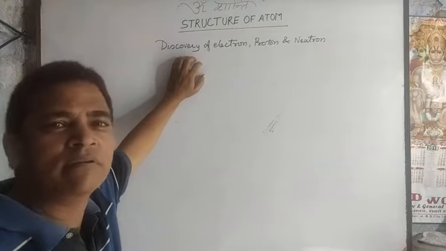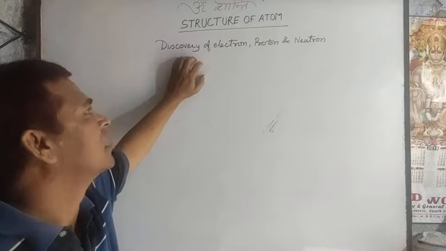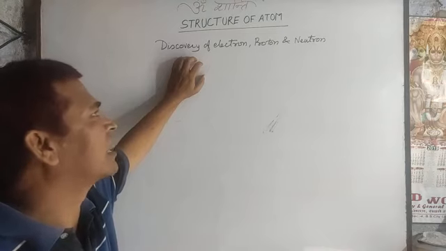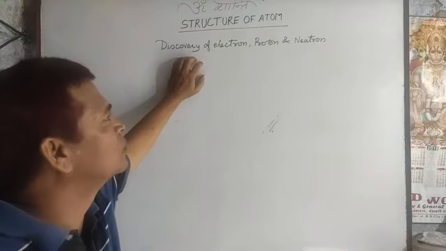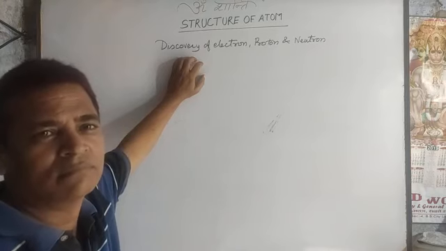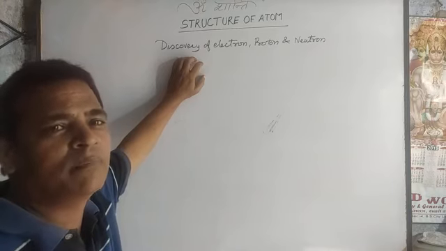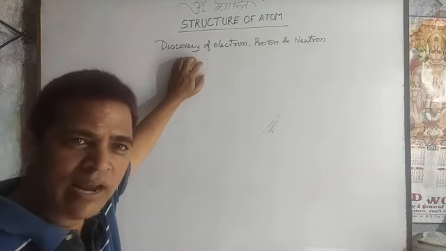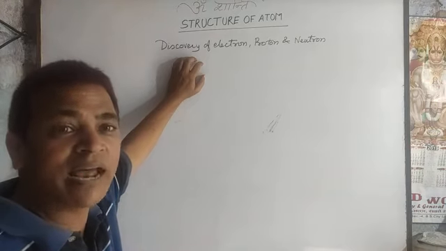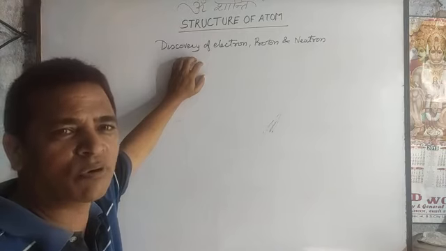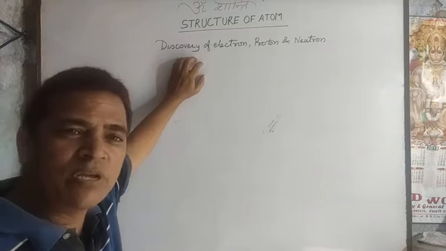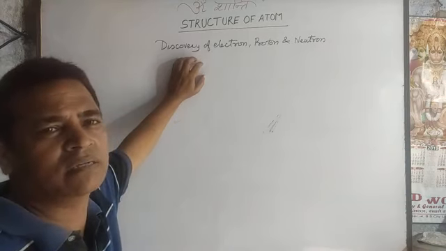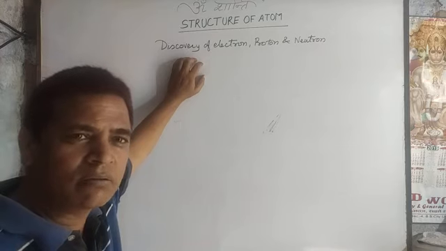All of you know in lower classes you have already studied Dalton's atomic theory. Dalton was the first person who gave the term atom. A means not and tom means broken, not broken means that the particle is further not broken. That's why in his atomic theory he told atom is the extremely smallest particle, further it is not divided.